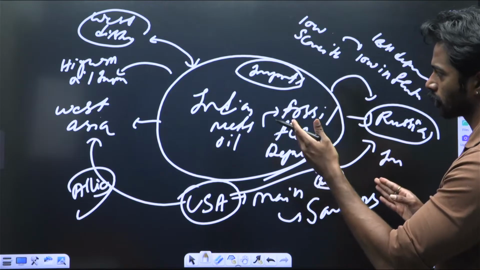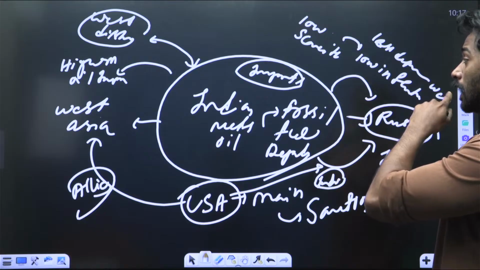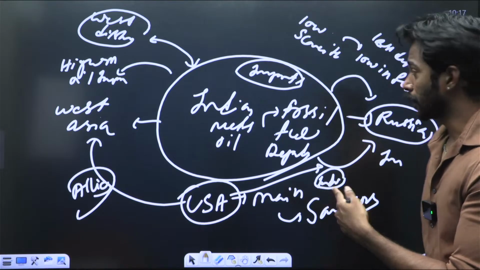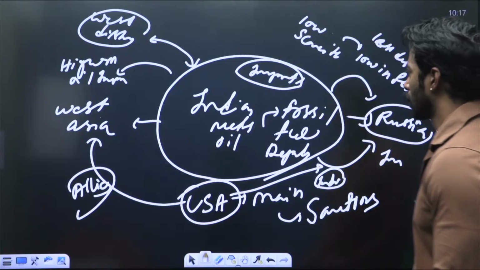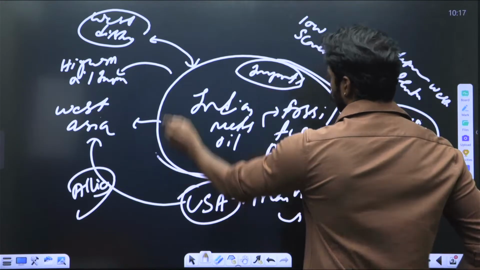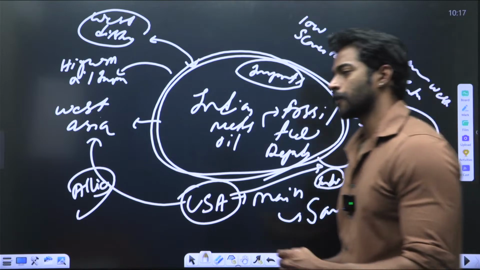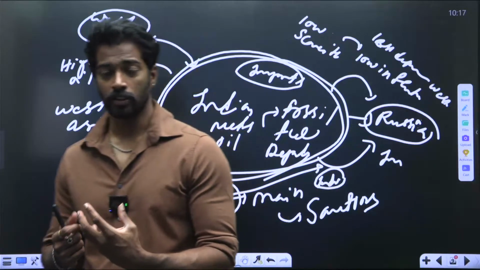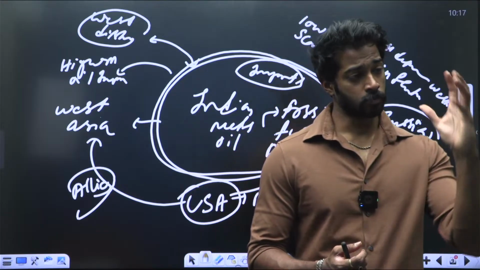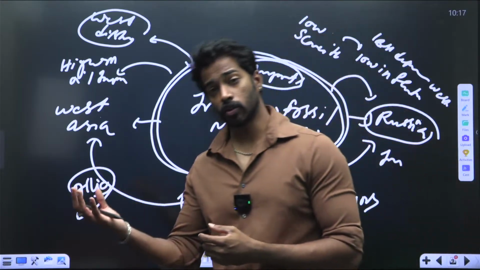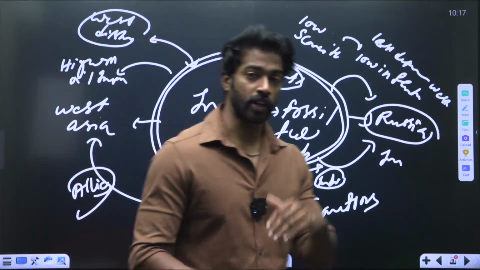USA is controlling West Asia, West Asia is controlling India, Russia is controlling India, China is controlling India through Russia. At the end of the day, the only person that is being pressured is India. So that is why India is trying to maintain strategic importance. That is why India is taking imports from West Asia and also from Russia, so that it is neutral to all of the blocks rather than supporting a major block.